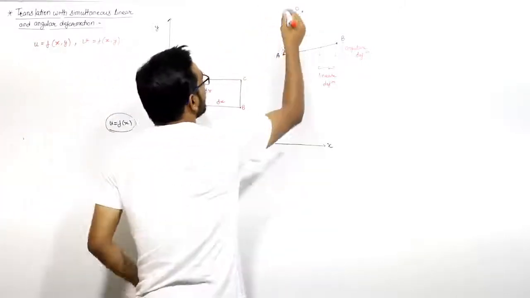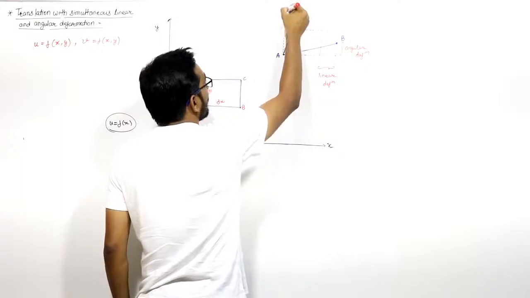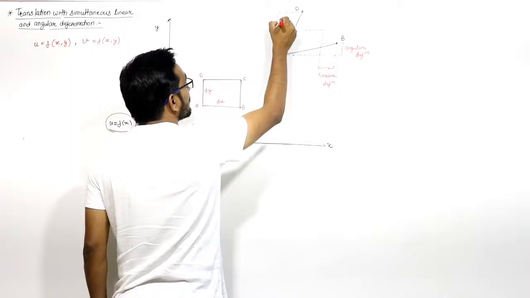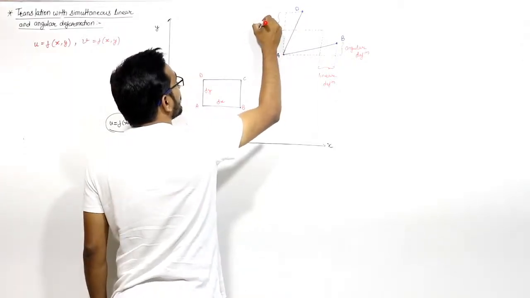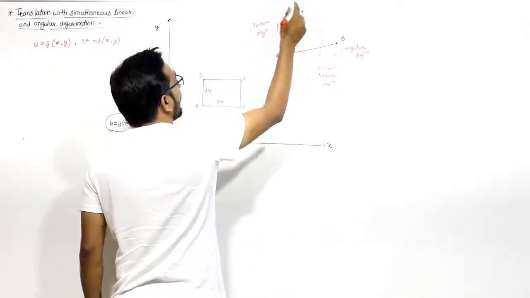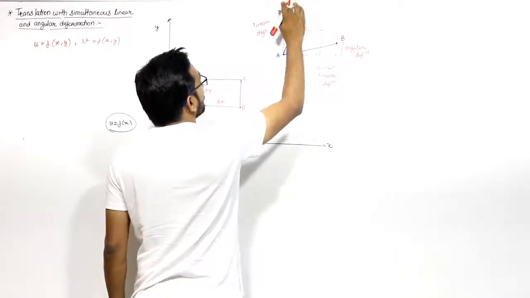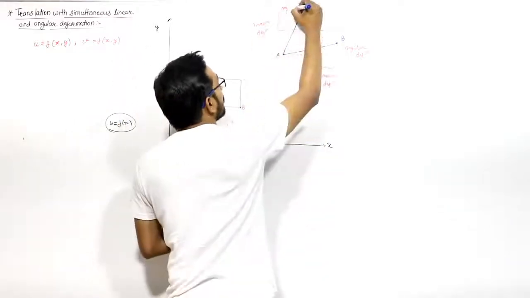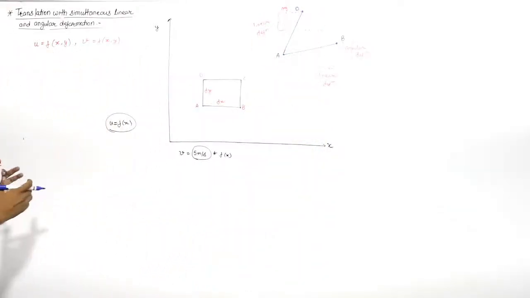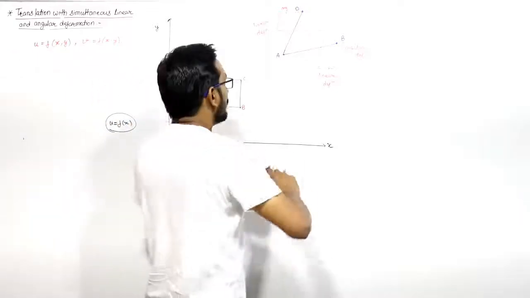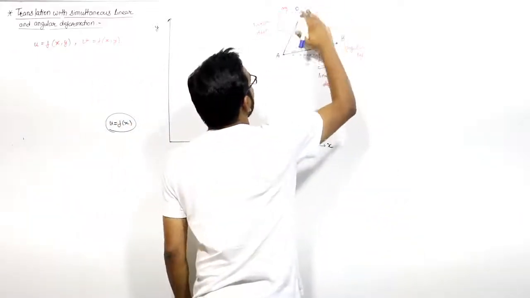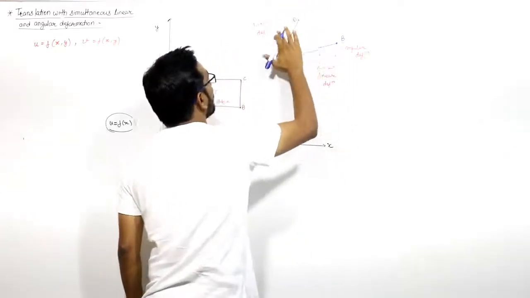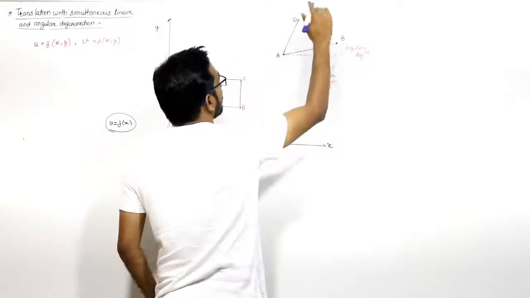So similarly, if you join this, on a similar pattern, I can say this is the linear deformation, and this one is the angular deformation, right? This is the case when both u and v are functions of both x and y. So this is a linear deformation and angular deformation. Okay, you understand this.